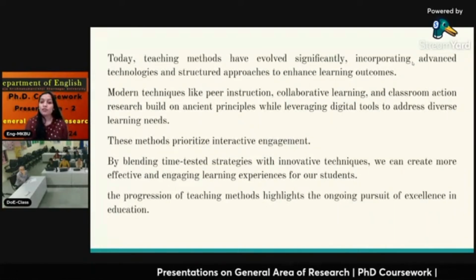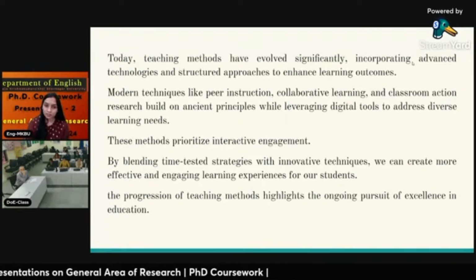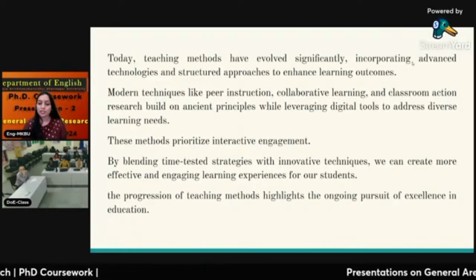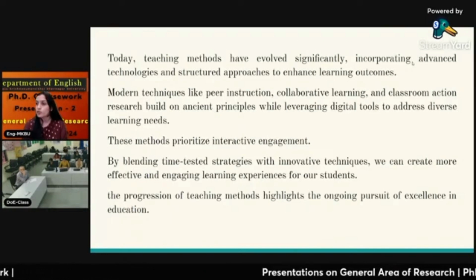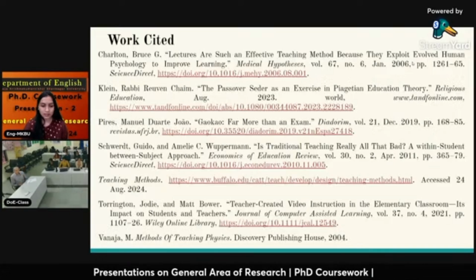Today teaching methods have evolved significantly, incorporating advanced technology and structured approaches to enhance learning outcomes. The progression of teaching methods highlights the ongoing pursuit of excellence in education. These are my works cited.